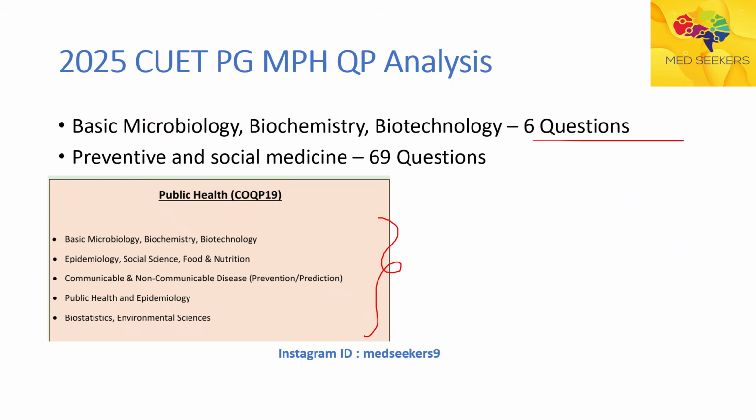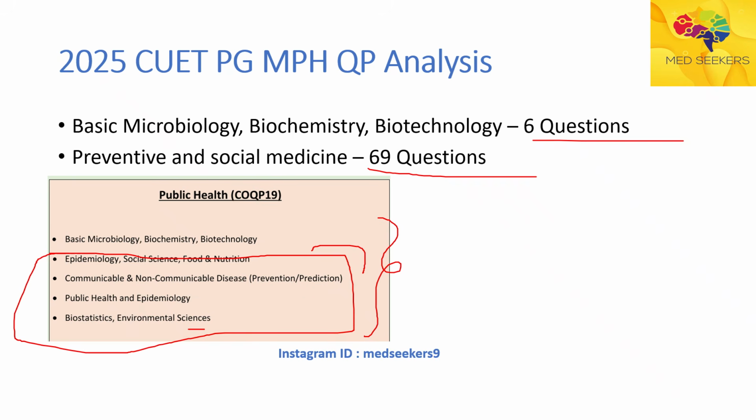From preventive and social medicine, there are 69 questions. All of this, from epidemiology to environmental sciences, epidemiology, social science, food and nutrition, communicable and non-communicable diseases, public health, biostats, environmental sciences, all these topics belong to preventive and social medicine. From this particular part of your syllabus, there are 69 questions. So please don't ignore preventive and social medicine. If you ignore this part of your syllabus, it will be very difficult to crack the entrance exam because the majority of your questions are from preventive and social medicine. So please prepare accordingly and make your foundations very strong.